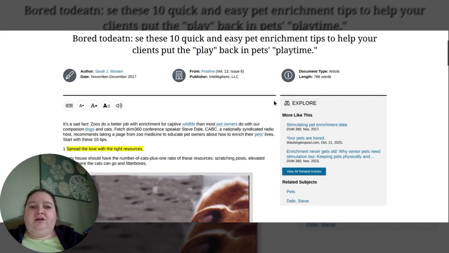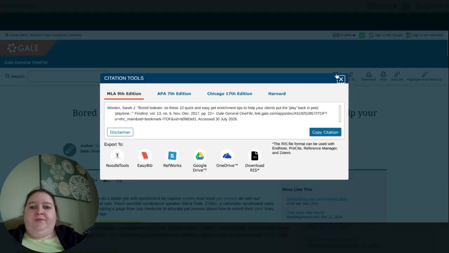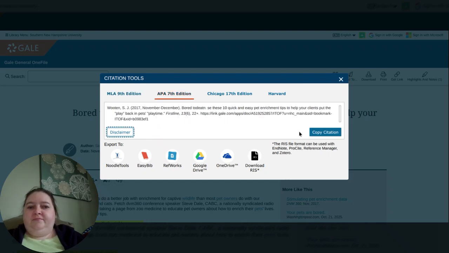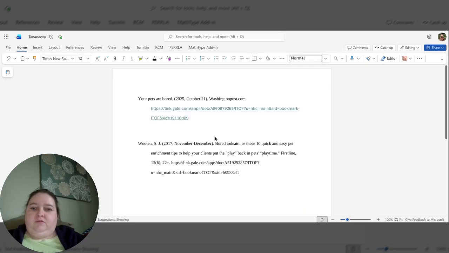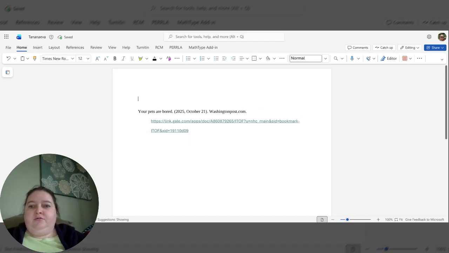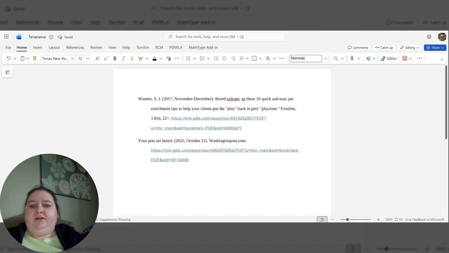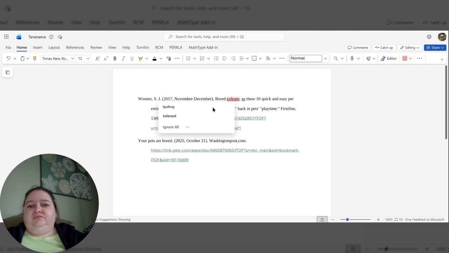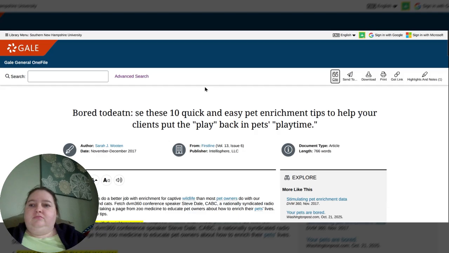Not really useful right now, but I do want to copy this citation in APA. I'm coming back here. Voila. But because I'm copying and pasting these individually, of course, they are not in the right order. If that was something that we were worried about, right? But again, early part of the research process, that may not be an issue because someone had a miss key right there. Okay, so this is GALE.